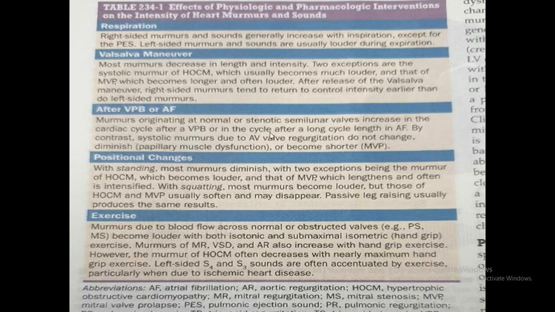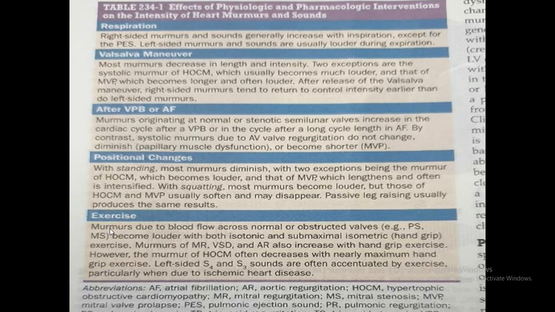So murmurs originating at normal or stenotic semilunar valves increase in the cardiac cycle after a ventricular premature beat, or in the cycle after a long cycle length in AF. In AF also, one beat has small filling and another has larger filling. By contrast, systolic murmurs due to AV valve regurgitation do not change. Regurgitation murmurs do not change. Other murmurs, such as the AS murmur, will increase. So this is about the VPCs, and if by chance you hear multiple ectopics in the patient.